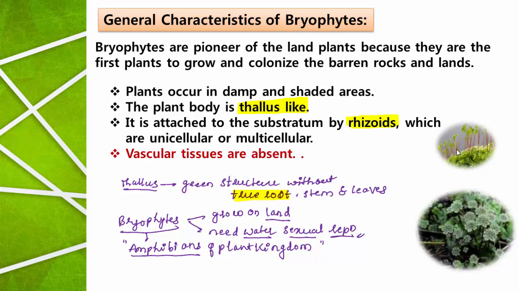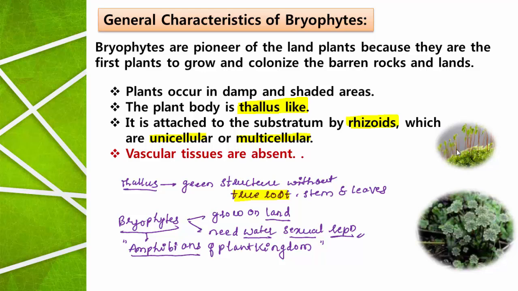Here the rhizoids may be unicellular or multicellular. They may be made up of only one cell, an outgrowth from one cell, or they may consist of many cells. Both possibilities are there. With the help of rhizoids, the bryophytes hold the soil, the substratum, and even water and minerals are absorbed with the help of rhizoids.